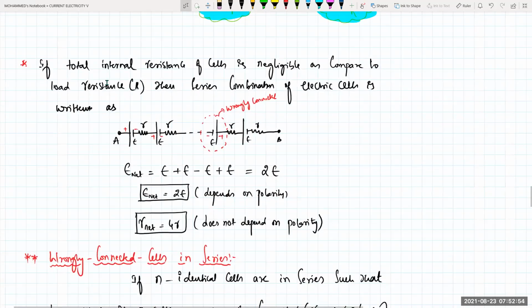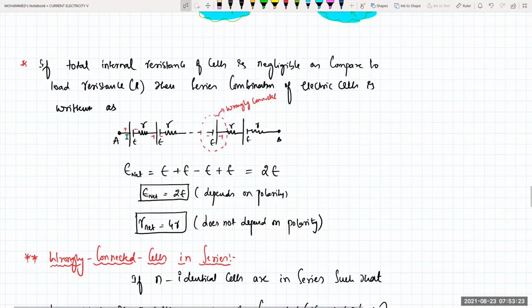This one is again very important. If total internal resistance of the cells is negligible compared to the load resistance capital R, then the series combination of the electric cells is written like this. Now see in this one, we have one cell with internal resistance r, then 1, 2. In this one, by mistake I have connected one cell wrongly. See, negative is connected to negative. It will not work. So totally how many cells are there? 1, 2, 3 and 4. Out of the 4, one cell is wrongly connected.